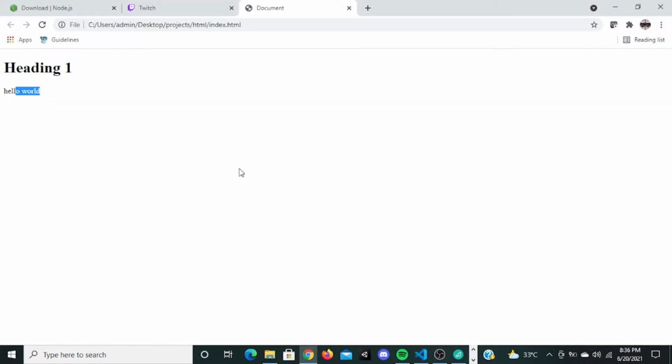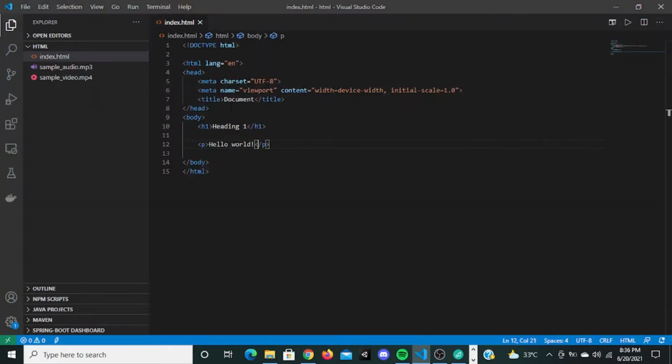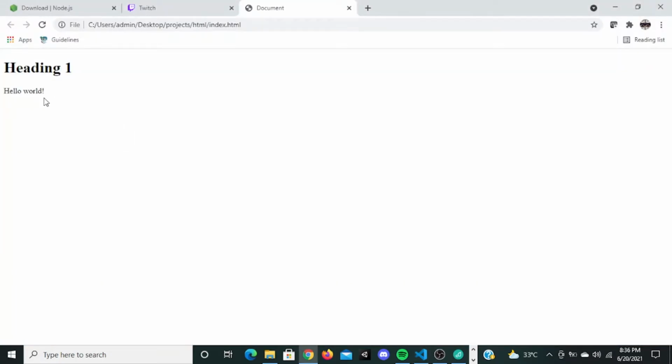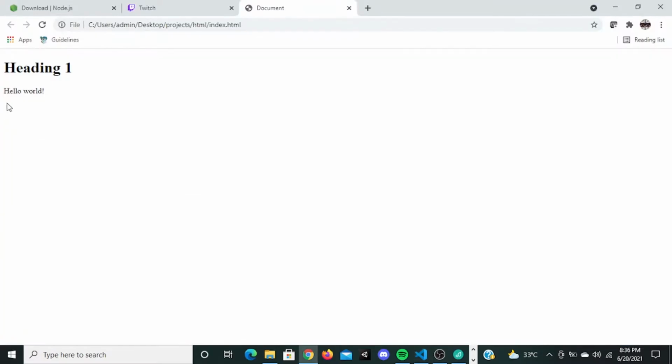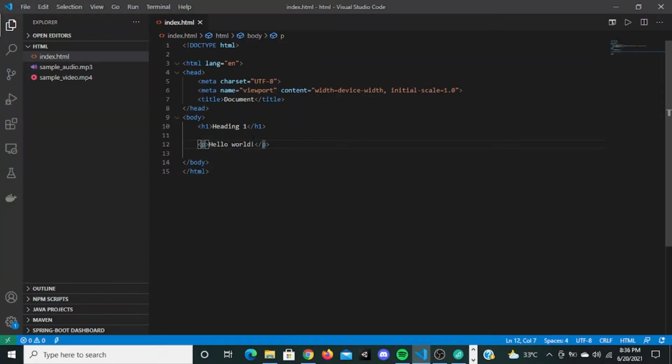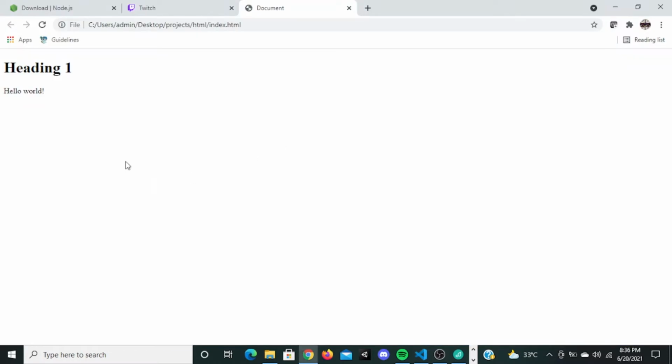You can refresh it here. See, hello world, hello world. This is the thing with the paragraph tag. It actually formats it and changes it to the default font style. I think this is Times New Roman. I don't know about this font, but you can see the difference. When I do this, it's going to be like this.